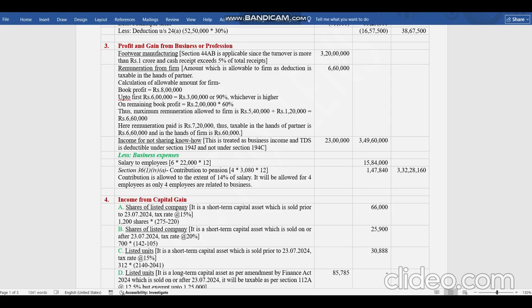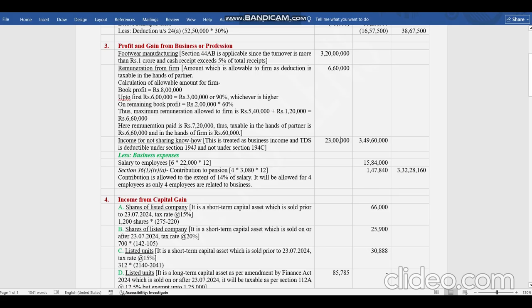So this is his income. Next, he earned some income for not sharing know-how. This is also a business income for him, and TDS will be deducted under 194J for this. This is an amendment: TDS will be deducted under 194J for any income earned related to know-how. So he earned 15 lakhs and 8 lakhs, 23 lakh is earned by him. Now the TDS provision will apply accordingly on 23 lakhs.